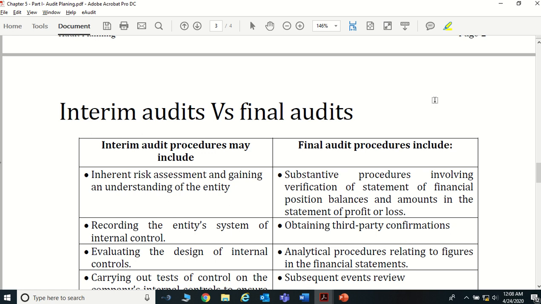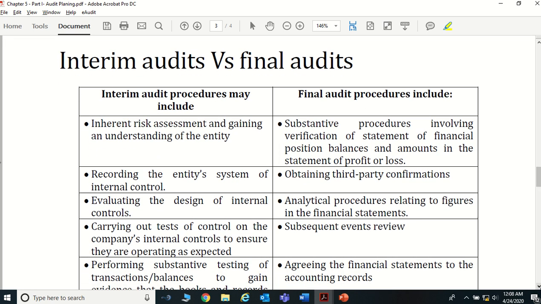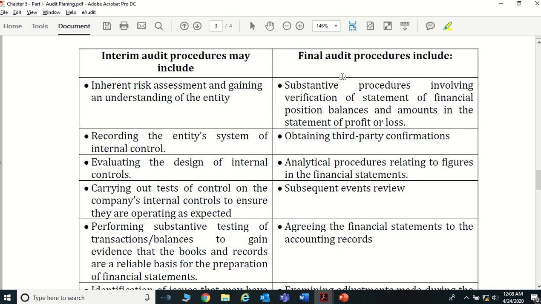But I would say that the sampling and everything is reconsidered when you do the final audit. But most of the areas or most of the parts required at the external audit can be covered through interim audits. So this table gives you what we normally focus on in interim audits and what you have to focus on in the final audit procedures. What normally the interim audit procedures include, and what are the things included in final audits. So see what is included in the interim audit.